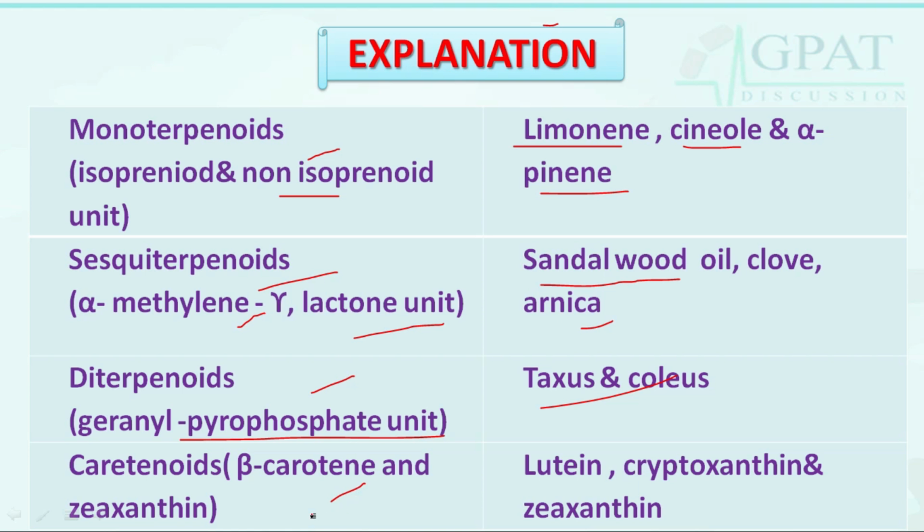Carotenoids, that is beta carotene and zeaxanthin, are lutein, cryptoxanthin and zeaxanthin. Students, sometimes the question may also ask which is the monoterpenoid, which is diterpenoid. So try to note these down in your notebook and revise on time, so it will help you attempt the questions without any hesitation.